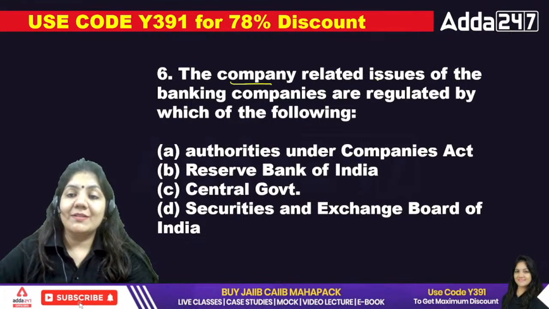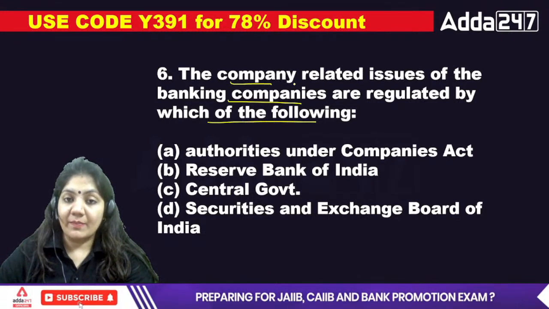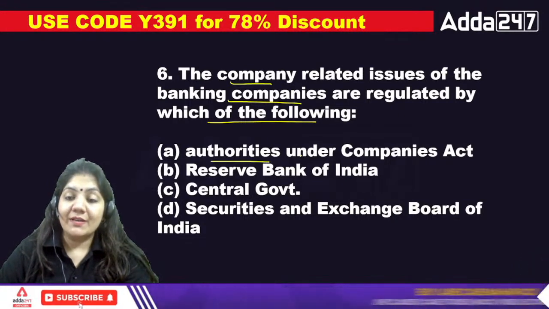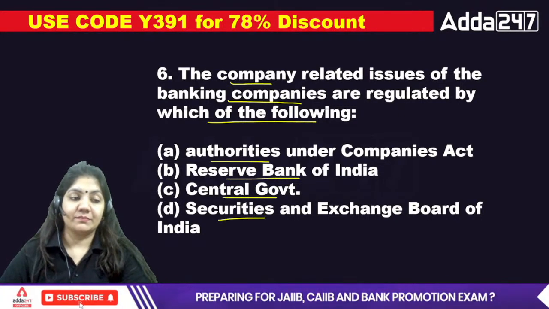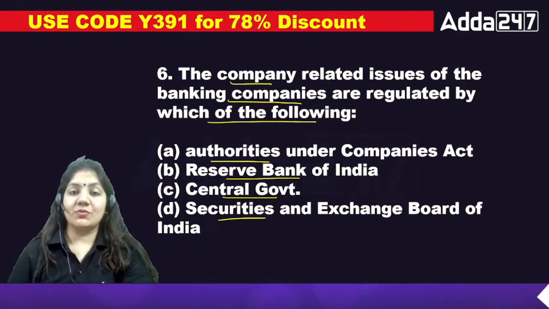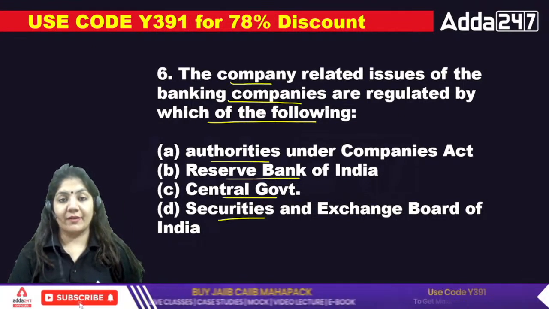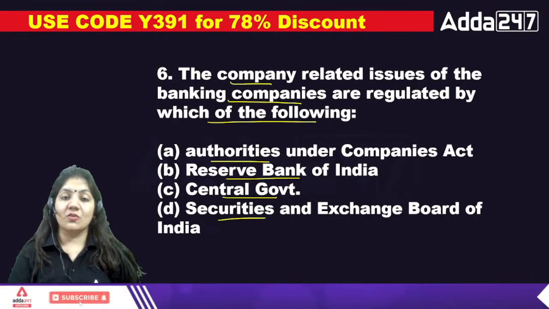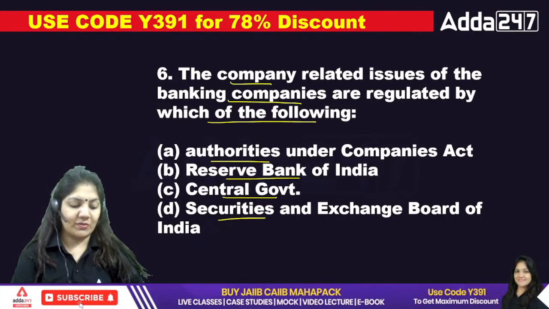The company related issues of the banking companies are regulated by which of the following? Authorities under the Companies Act, Reserve Bank of India, Central Government and the Securities and Exchange Board of India, SEBI. Sixth one. The company related issues of the banking companies are regulated by which of the following? Which of the following is the correct one?